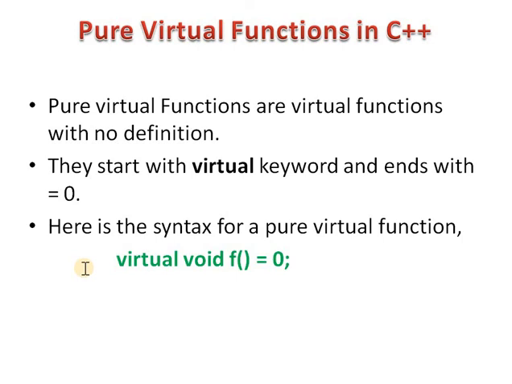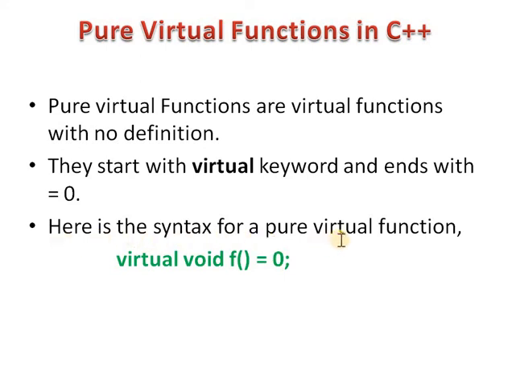First we will see how to define a pure virtual function in C++. We know that pure virtual functions are virtual functions with no definition. They are virtual functions that have no function definition. A pure virtual function starts with the virtual keyword and ends with a 0 value.